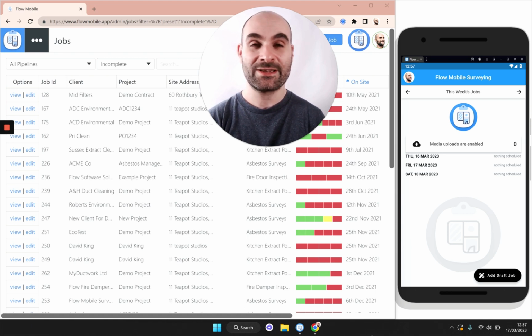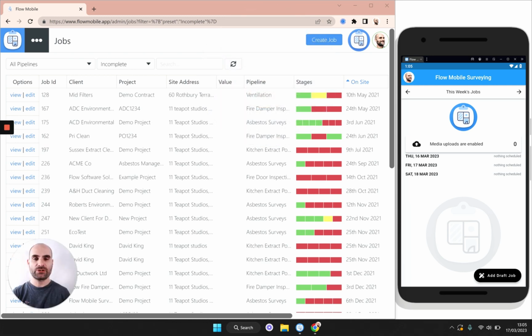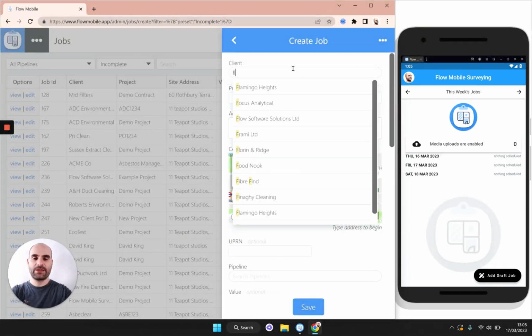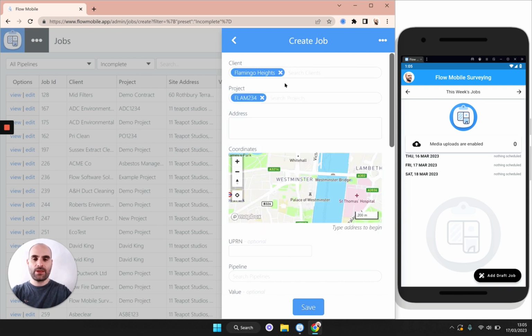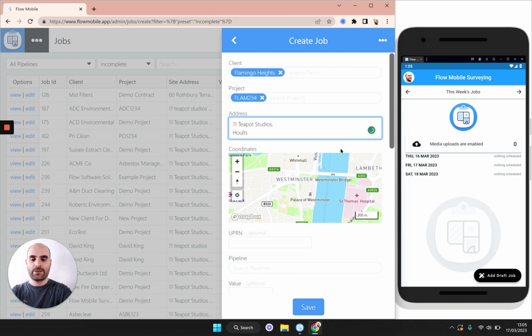The first thing we're going to need to do is to schedule up a job using the dashboard. Let me show you how that's done. To schedule a job, click the Create Job button. Type in the name of your client, a project reference, and then you can start typing the address. And you can see as I'm typing here, it will start to find the address on the map.